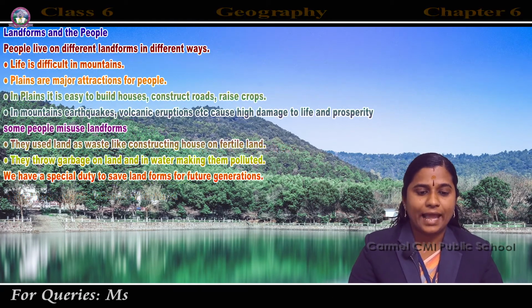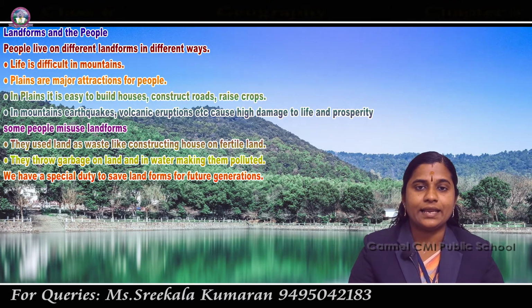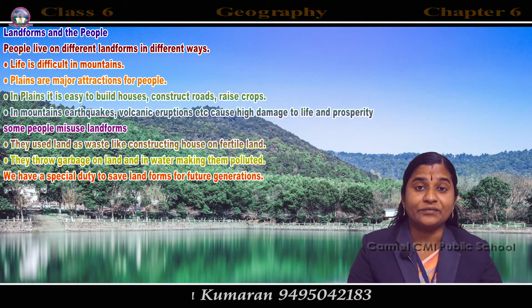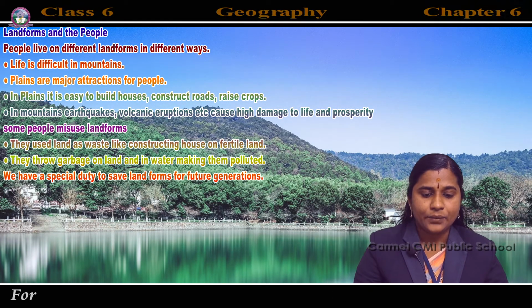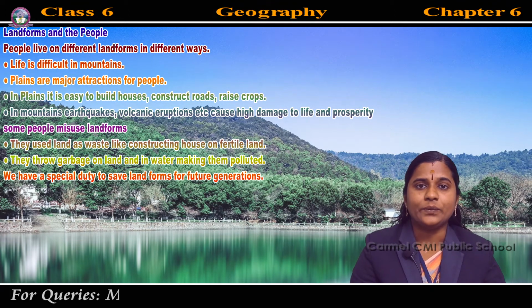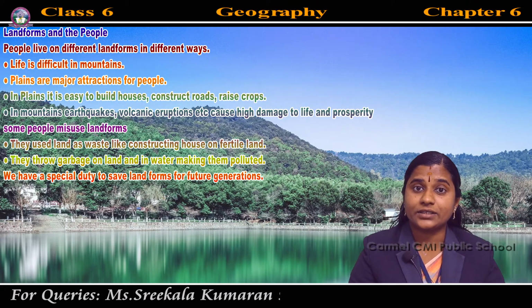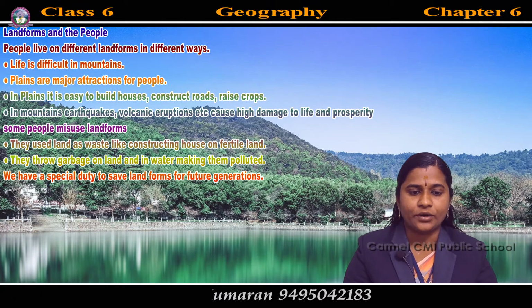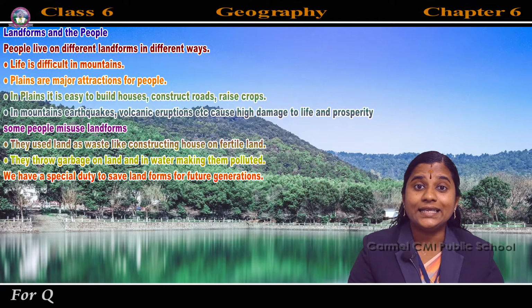So next is landforms and people, the relationship between landforms and people. People live on different landforms in different ways. Life is difficult in mountains. Why? That we already studied. Because of the harsh climate, less land available for farming, very few employment opportunities, less developed means of transport and undulating topography. These are the reasons mountains are thinly populated.